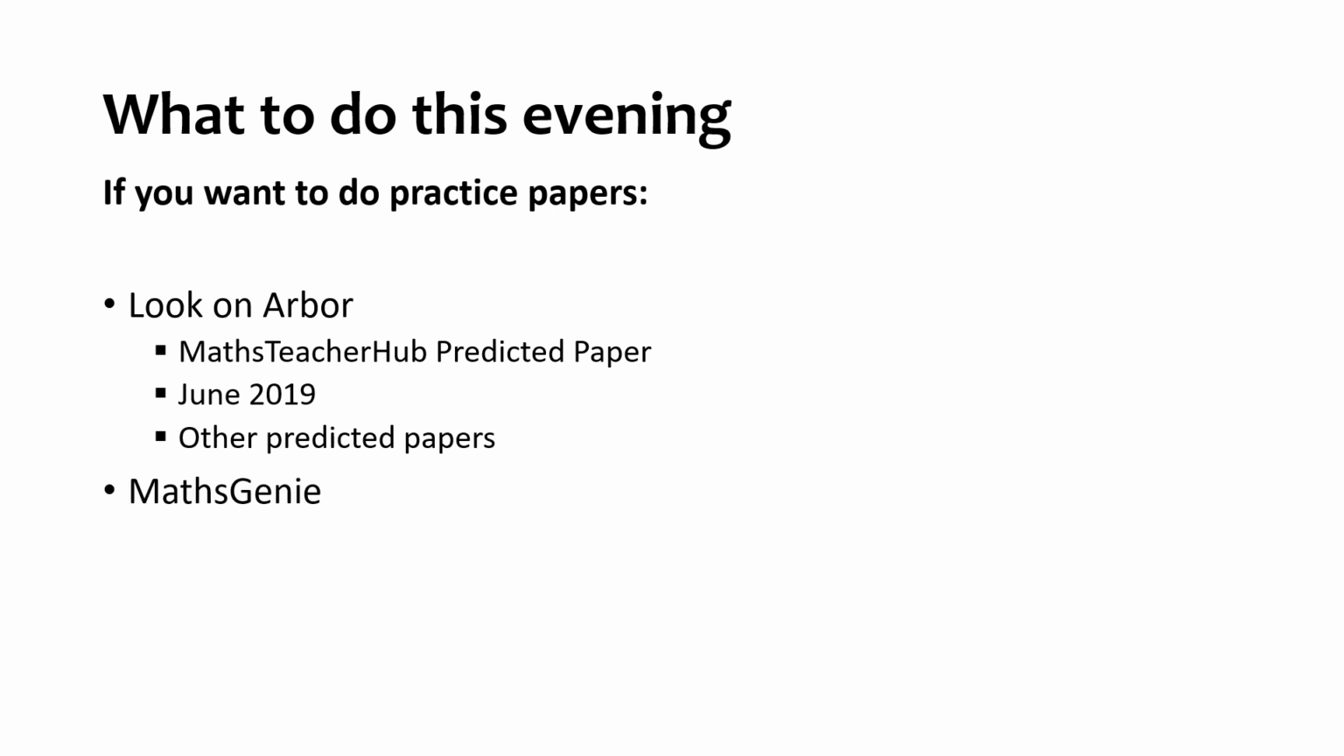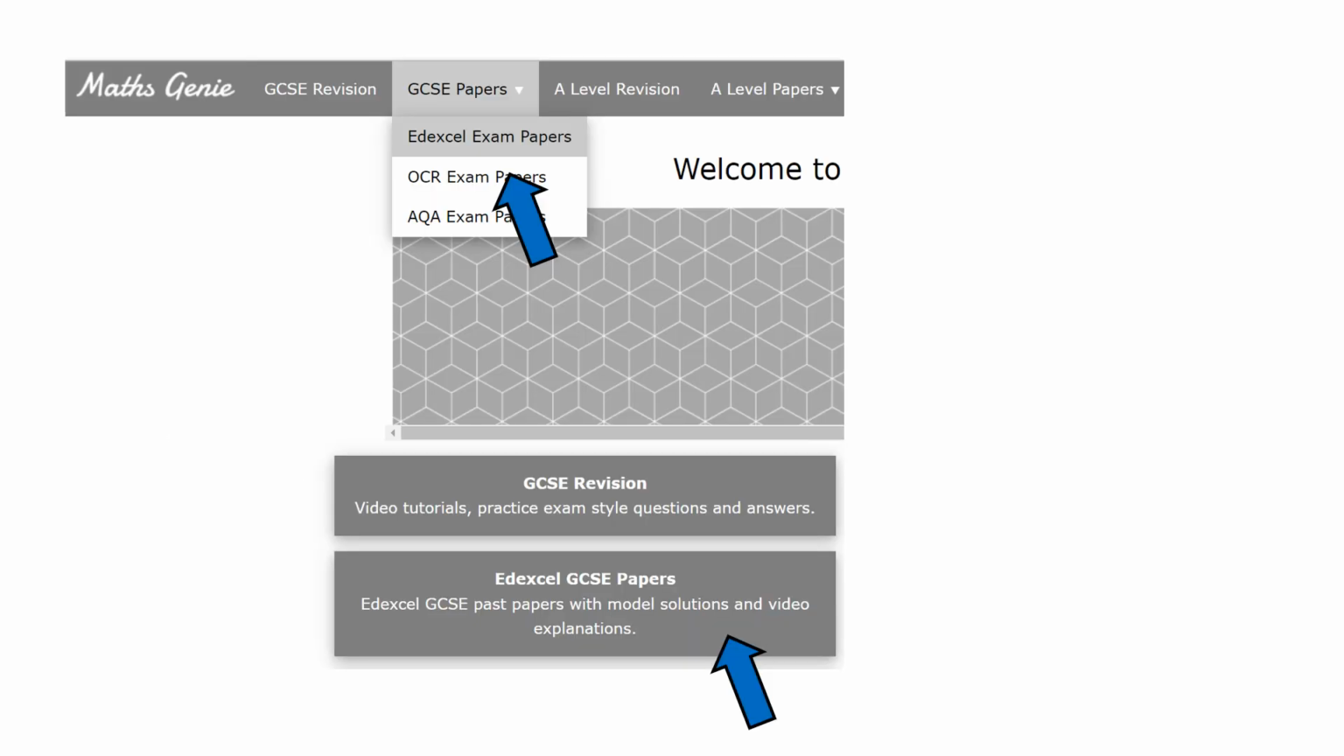You've got Maths Genie again, as well as doing topic-based revision. They also put on past papers. So here's where you would see that on the website. Click on GCSE papers. Make sure you're selected Edexcel exam papers. Or alternatively, you've got that button down at the bottom there.